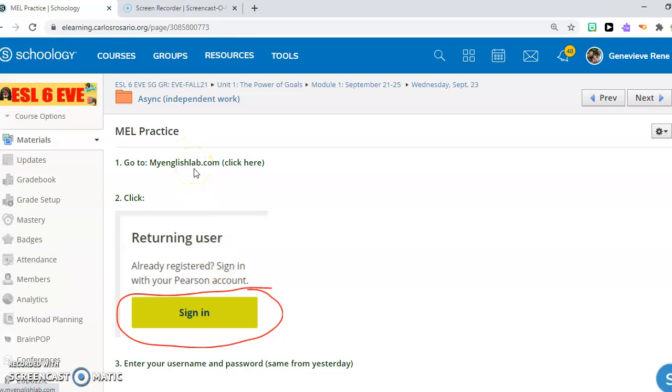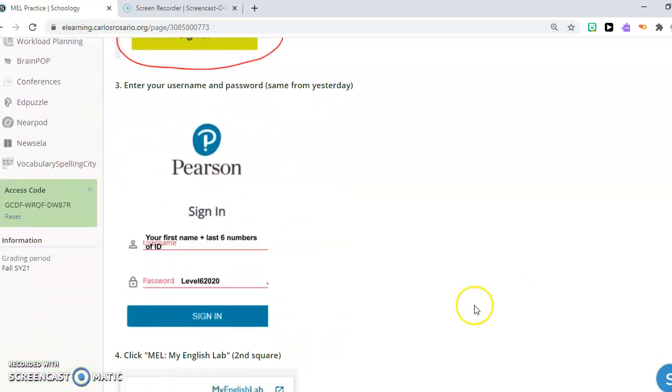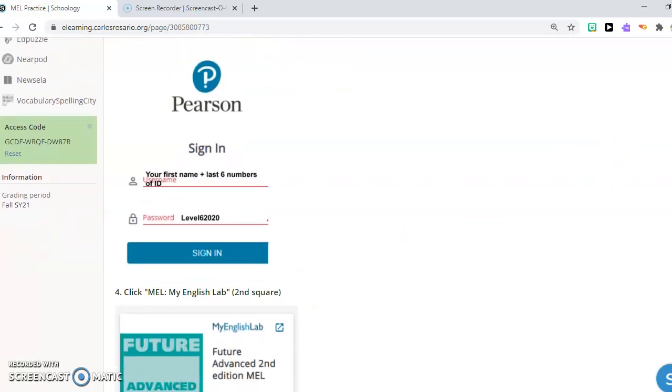You click here to go to the website. Before you click here, read the directions. You're going to click Return User and click Sign In. Enter your username and password, the same from yesterday, which is your first name and the last 6 numbers of your ID. Remember, your password is still level 6 2020. Then you click Sign In.